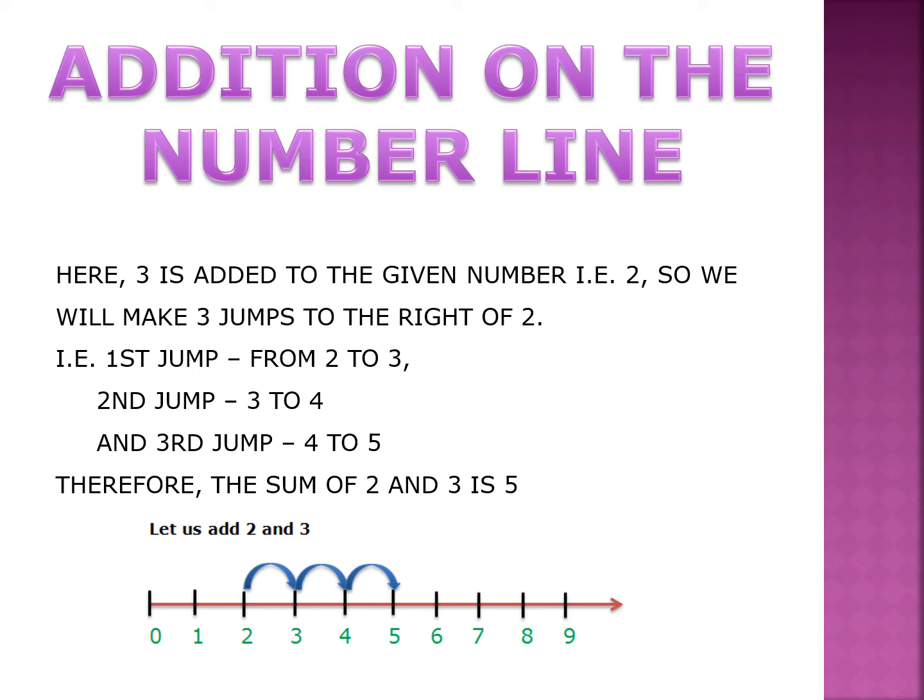Again I am telling you, suppose we have to add 3 to the number 2, we will draw a line first. We will start from 2. We will make 3 jumps on the right side of 2. In the first jump, we will reach 3. In the second jump, we will reach 4. And in the third jump, we will reach 5. So our answer is 2 plus 3 is equal to 5.